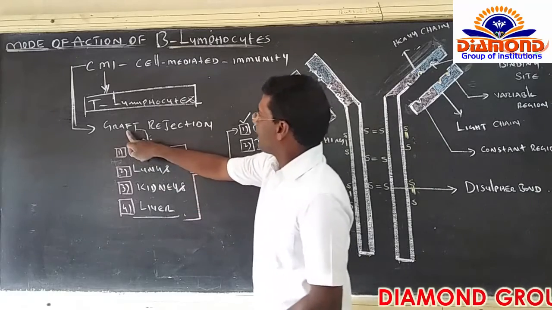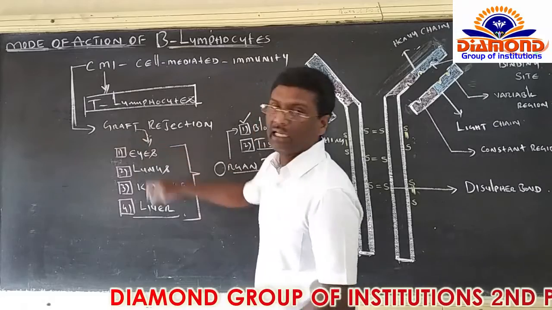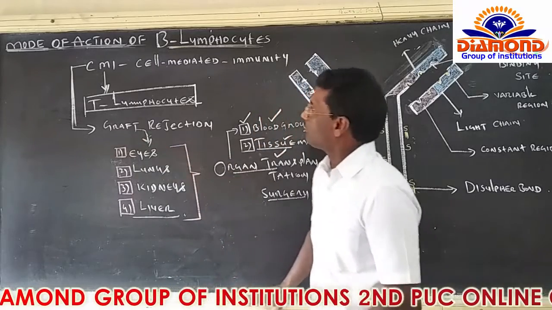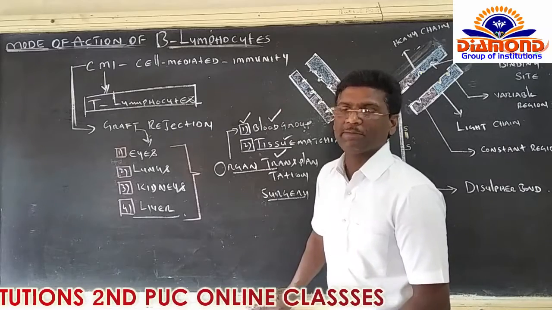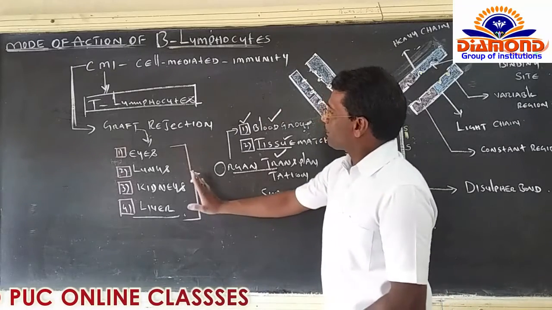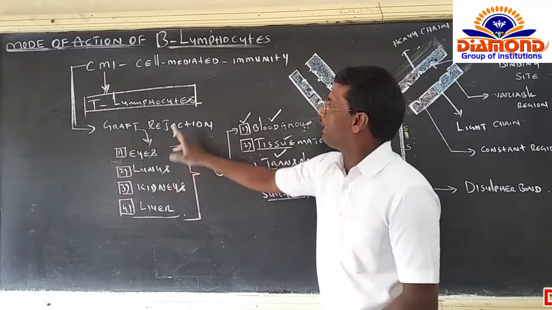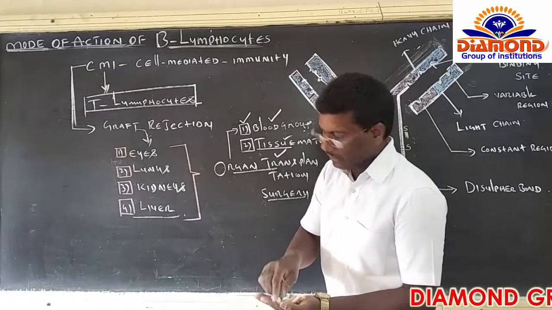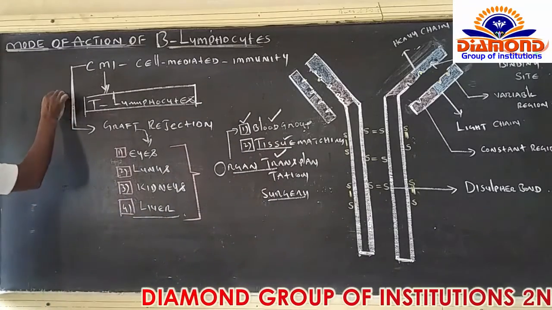So CMI is going to reject the graft, maintaining the graft rejection by cytotoxic substances. So for the purpose of suppressing the graft rejection which is maintained by T lymphocytes, just before the organ transplantation surgery, we give an injection.